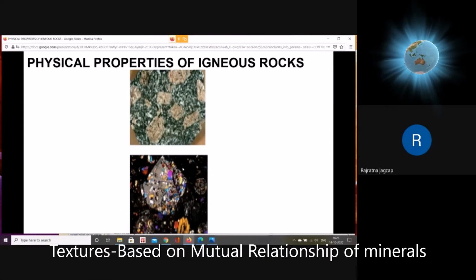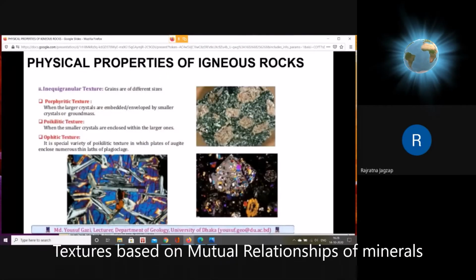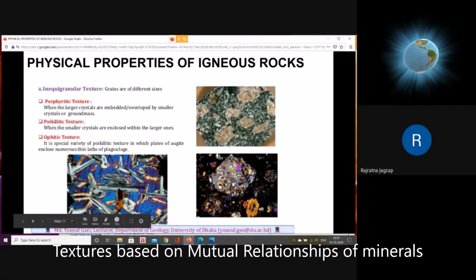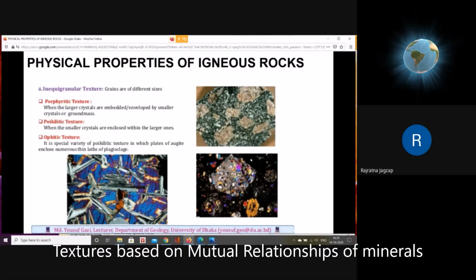Fine material is there and coarse grained material is also there. This is what I was talking about, porphyritic texture. It looks like this in hand specimen, but if you take a section of the same rock under a microscope, it may look like this. So the coarse grained and fine grained minerals combine to form porphyritic texture. This is phenocryst, the coarse grained mineral in the porphyritic texture. And below it, the dark colored part is ground mass. So ground mass plus phenocryst gives rise to porphyritic texture.